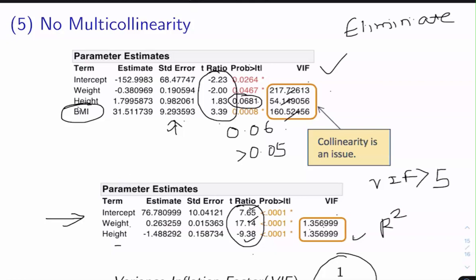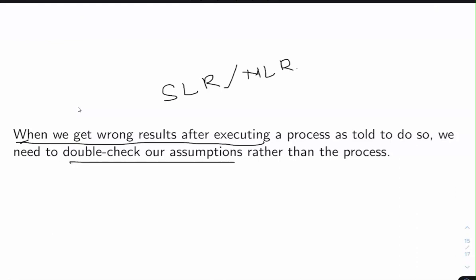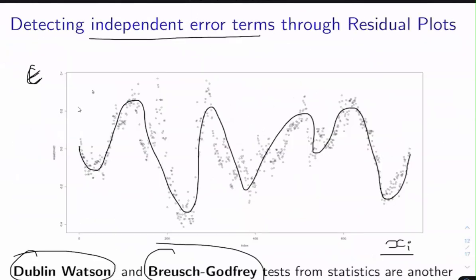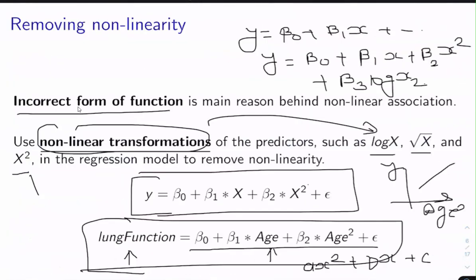So these are the 5 assumptions that I wanted to cover in this video. And again, I am ending this video by the same quote. If you are getting the wrong results after building either the SLR, simple linear regression model, or multiple linear regression model, then double check all your assumptions. And in this video, we have seen how the different assumptions are checked.